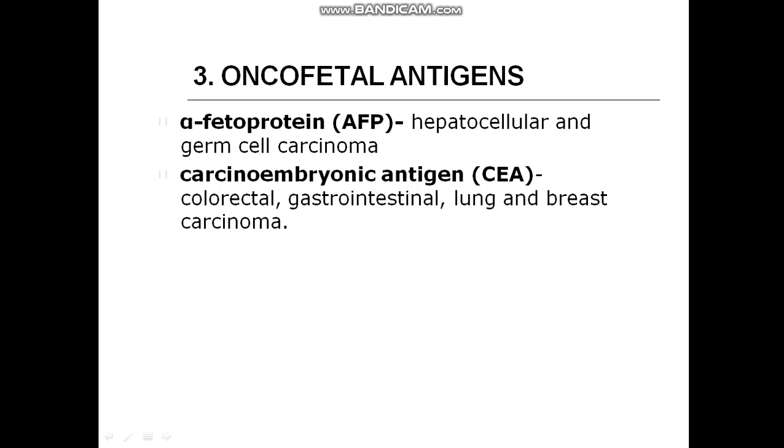Oncofetal antigens. Oncofetal antigens are present in the body during fetal development, but a high level of oncofetal proteins in an adult indicates some tumors. Important oncofetal antigens are alpha fetoprotein, a tumor marker of hepatocellular carcinoma and germ cell carcinoma, and carcinoembryonic antigen, CEA, a tumor marker of colorectal, gastrointestinal, lung and breast carcinoma.